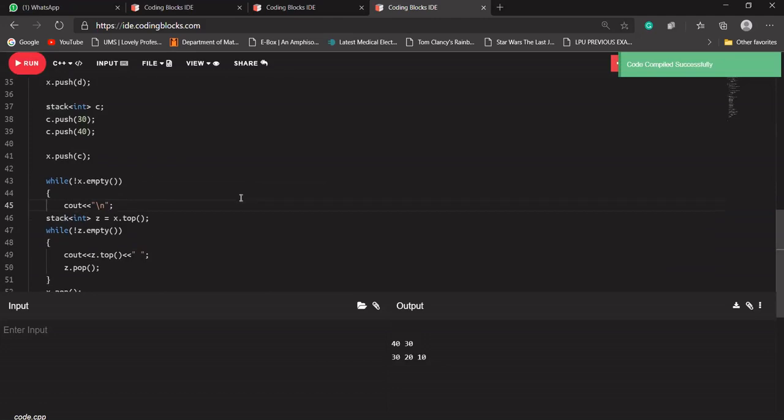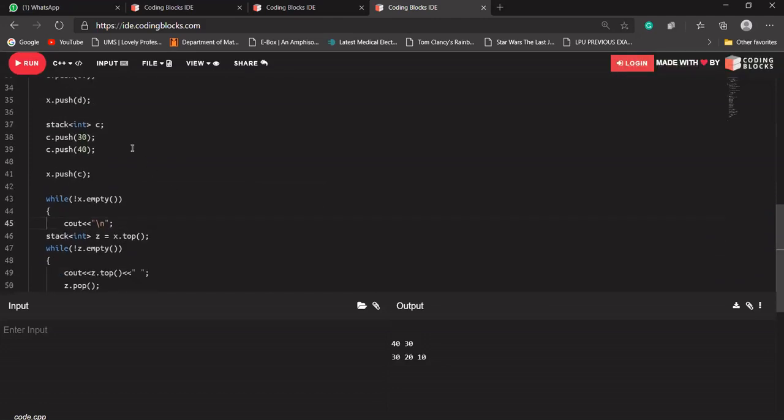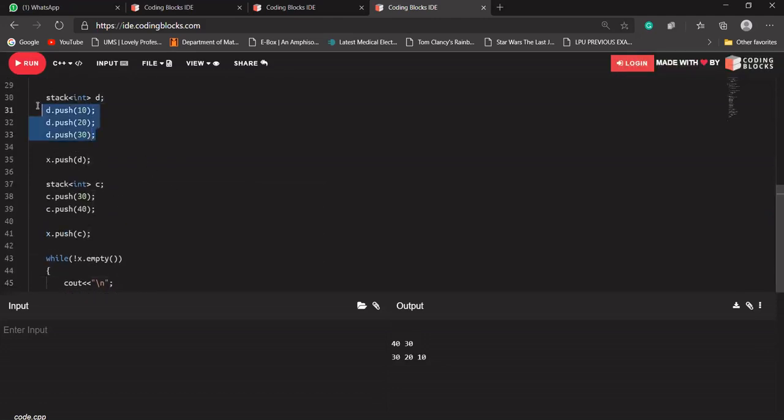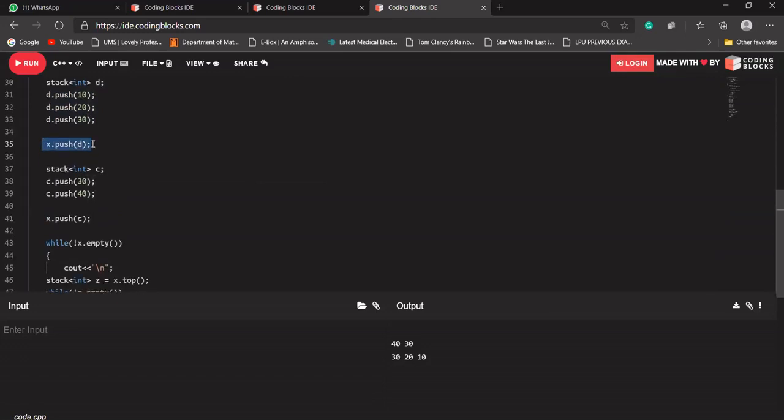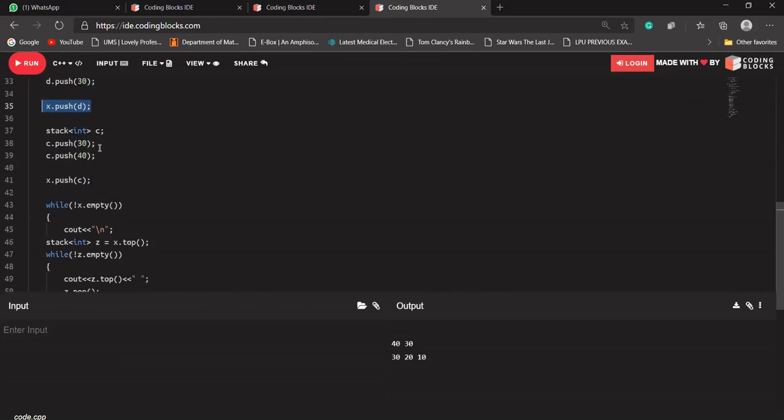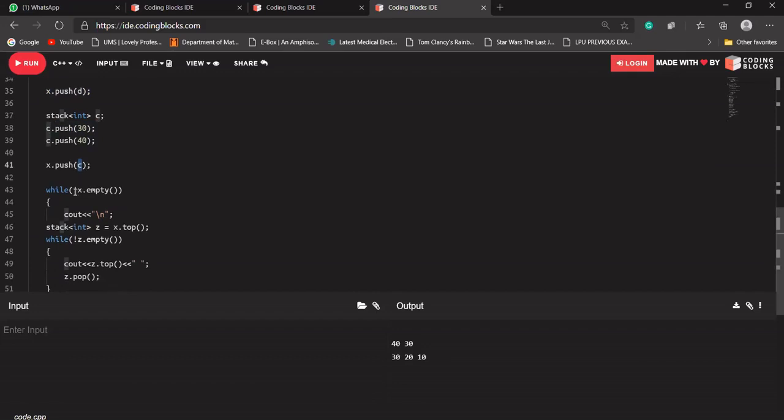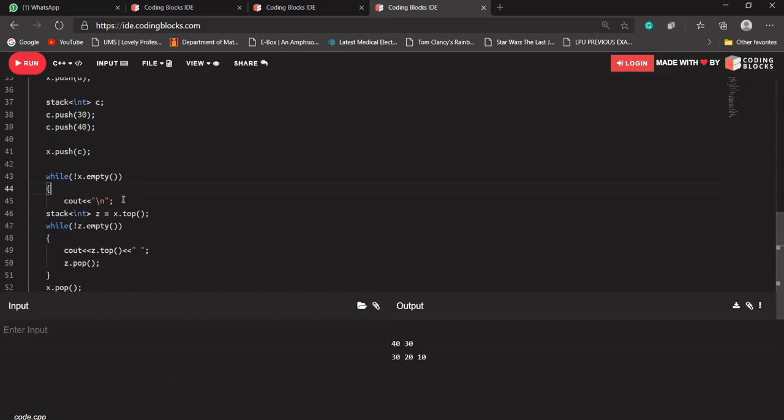In the first case, this stack with 10, 20, 30 is added to our stack. Because it's a stack of stacks, I'm adding X dot push D. That means D, which is a stack itself, is being added to a stack. After that I'm creating another stack, and again that stack is being added into the stack of stacks. Let's say I'm trying to print our stack.